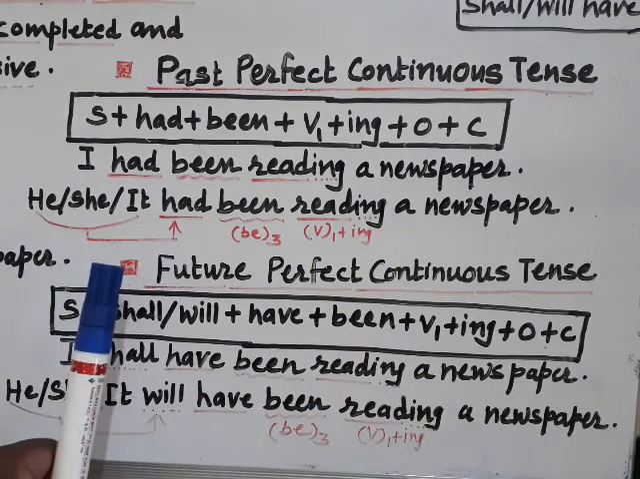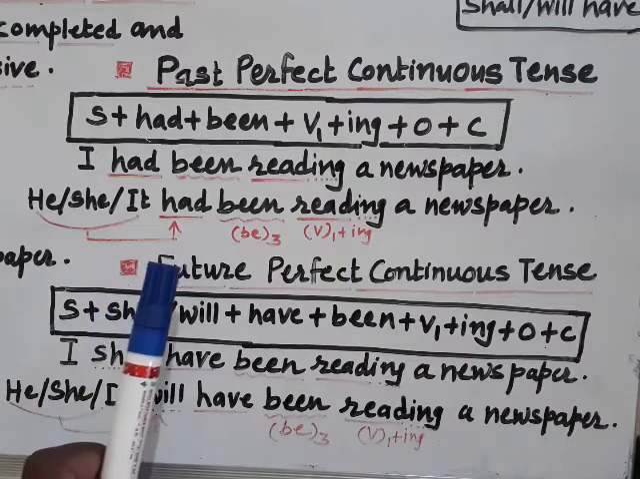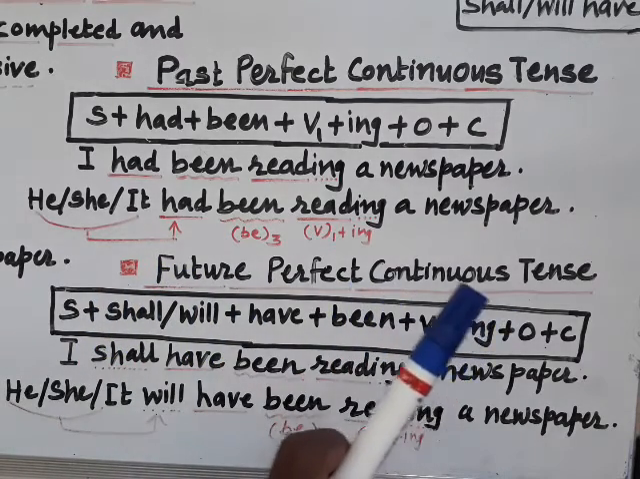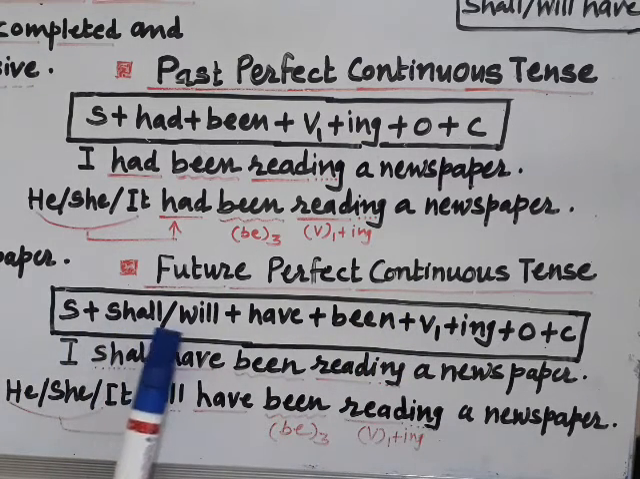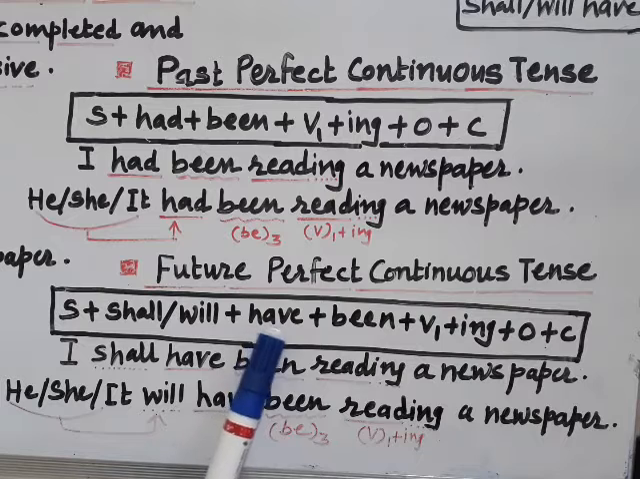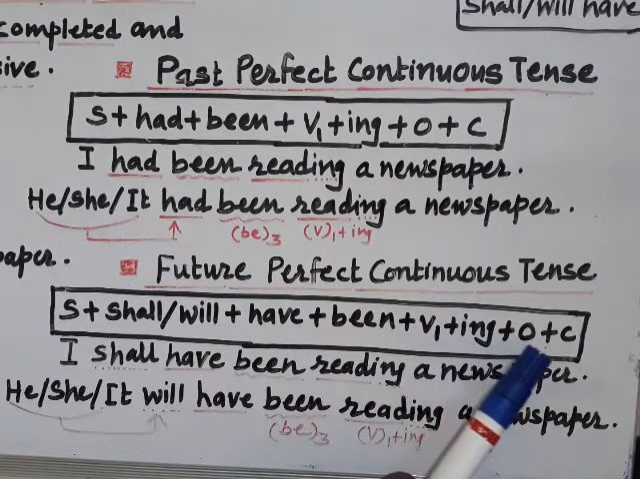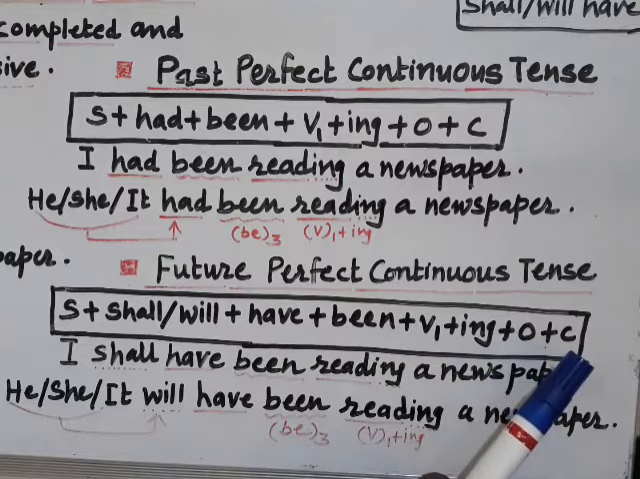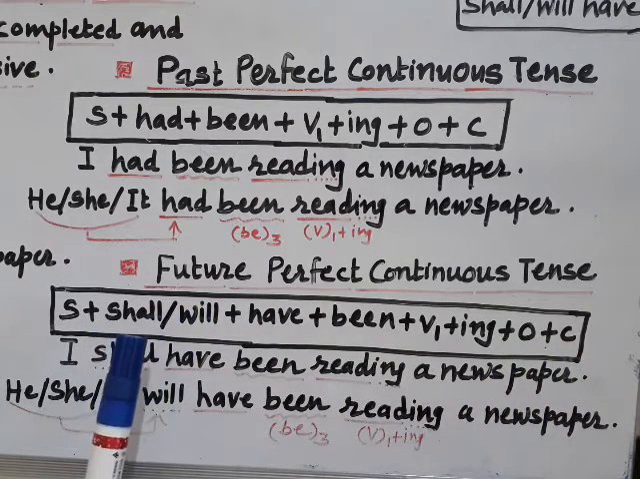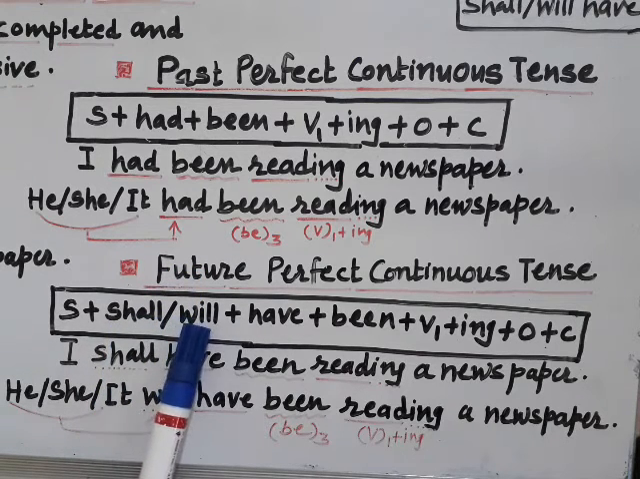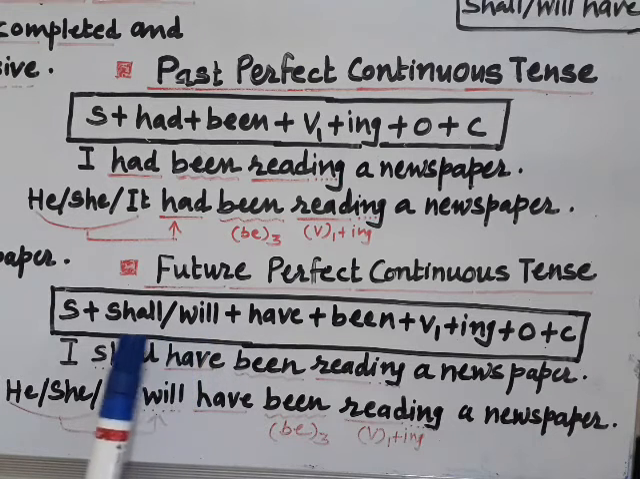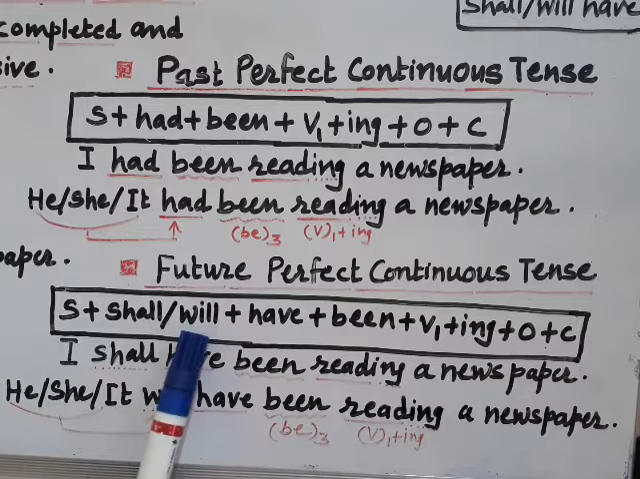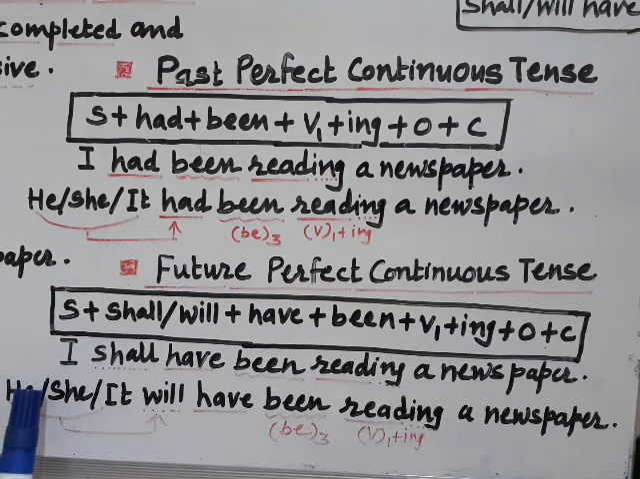Now let us move on towards the last point of this video, that is future perfect continuous tense. Subject plus shall or will plus have plus been plus v1 plus ing and rest of the other elements, object and complement. My dear students, you see, to represent future, the auxiliary shall or will always be there in every form, whether it is simple, continuous, perfect, or perfect continuous. You require to put either shall or will as per the requirement of the subject.